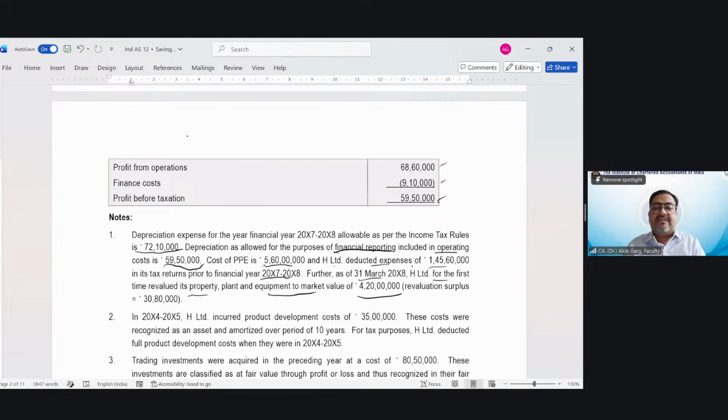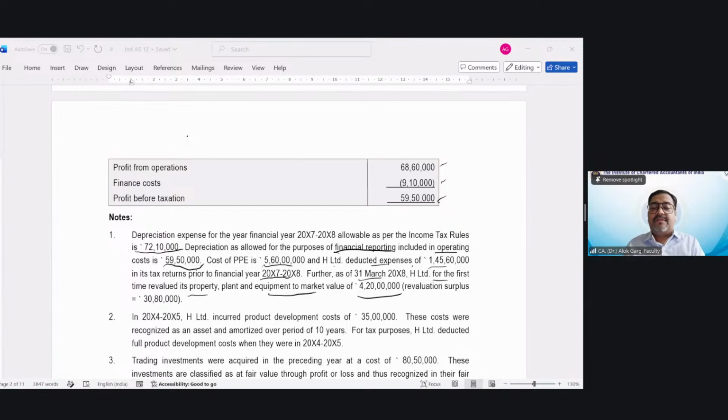Revaluation surplus is 30 lakh 80,000. The revaluation surplus of 30 lakh 80,000 is also given here, right? So how do I read this paragraph? What is the relevance of this paragraph? Tell me, what is the relevance of this paragraph?